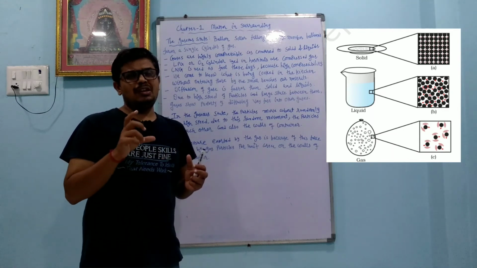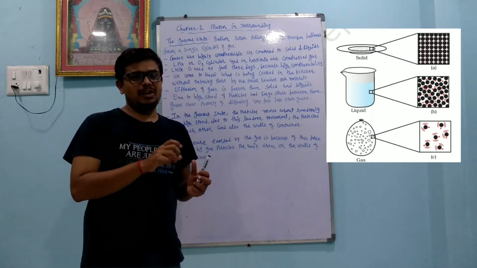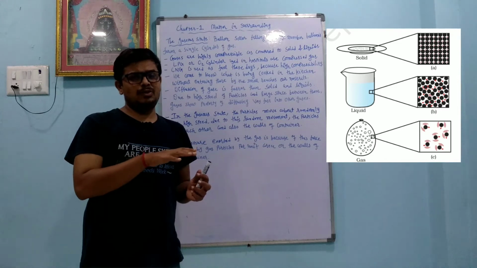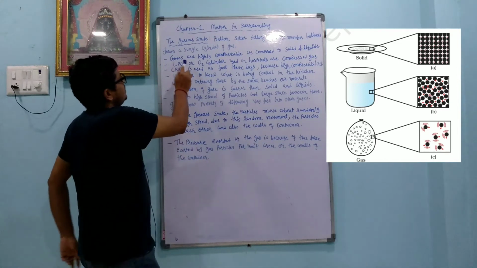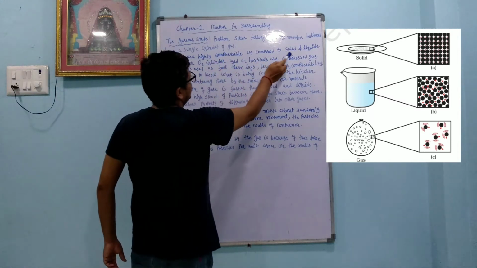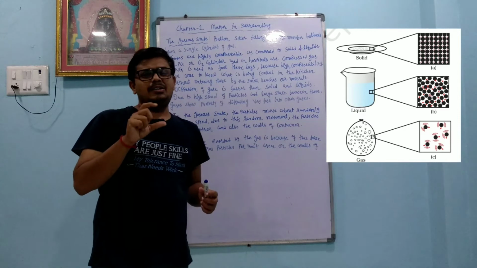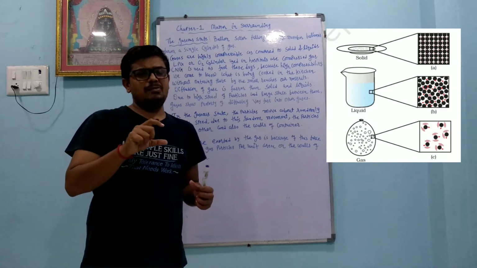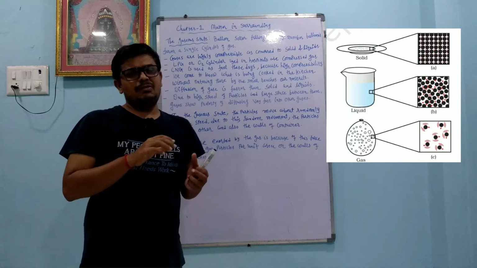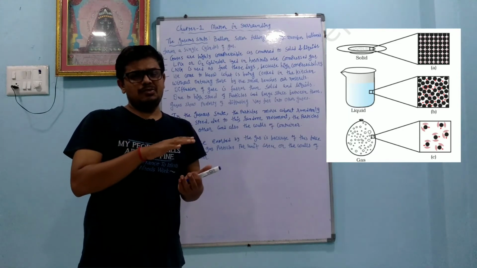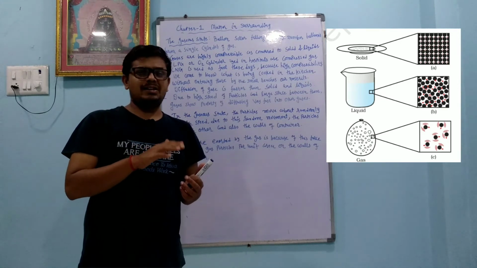So what is the property of gas? Compressibility. We can compress the gas and decrease the volume. Gases are highly compressible as compared to solid and liquid. Solid has negligible compressibility, we cannot compress it; whenever we apply more force, it will not compress, it breaks down. Whereas liquid we can compress 2 to 3% or more than that, but gas has the highest compressibility.